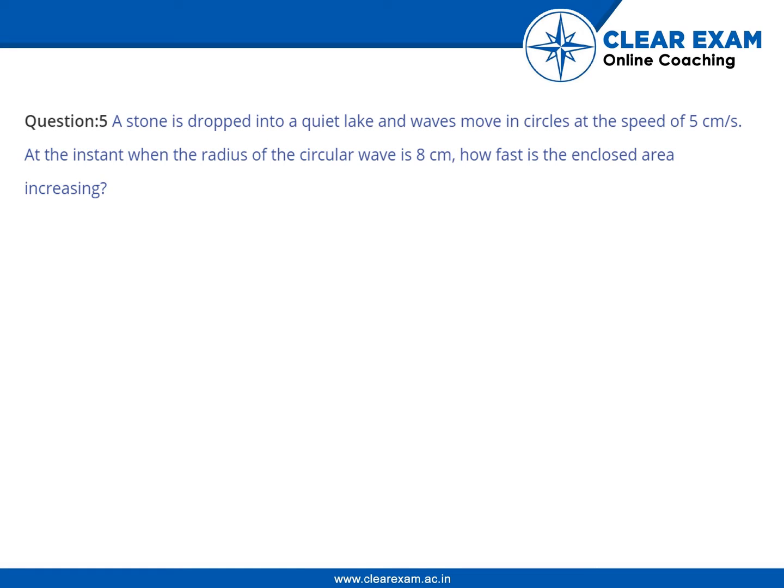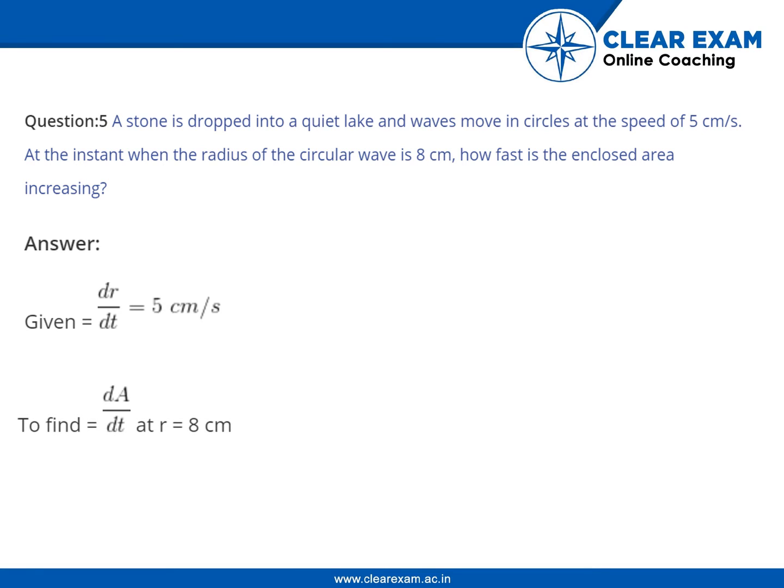This is question 5. A stone is dropped into a quiet lake and waves move in circles at the speed of 5 cm per second. At the instant when the radius of the circular wave is 8 cm, how fast is the enclosed area increasing? The answer is given: dr/dt = 5 cm per second.